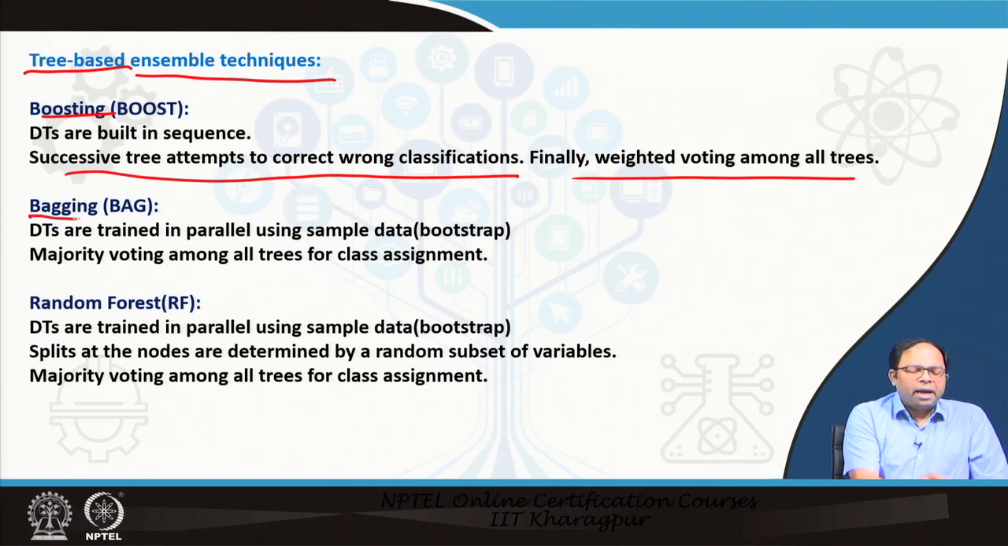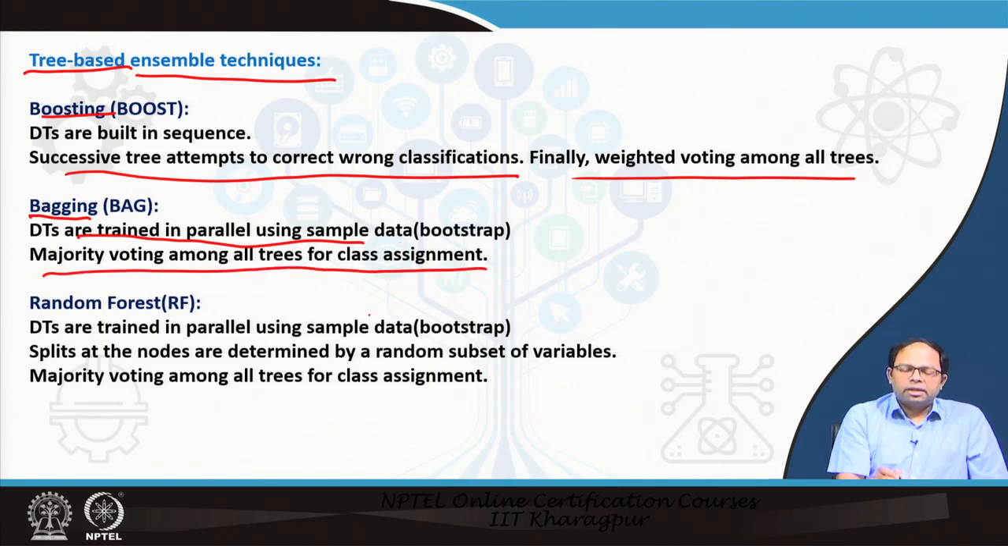Then we have bagging, in which decision trees are trained in parallel using sample data. Sample data is generated by bootstrapping. Bootstrapping is a method where from a little bit of samples we can create many samples following some distributions, and decision trees are trained on this particular data, and in parallel many decision trees are built, and majority voting among all the trees is taken to decide which class this particular data or tuple belongs to. So, based on that we will take the decision.